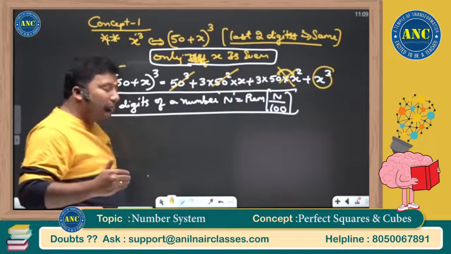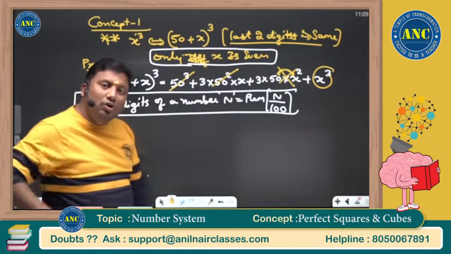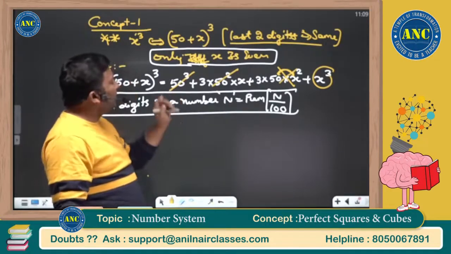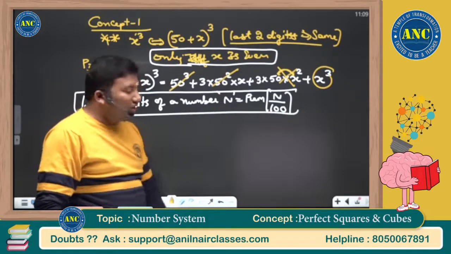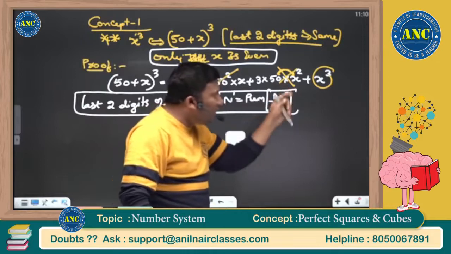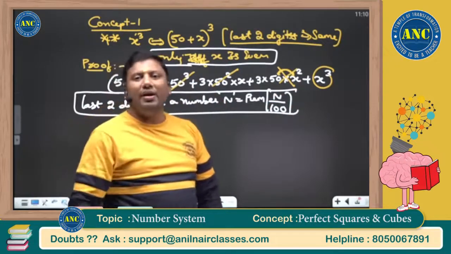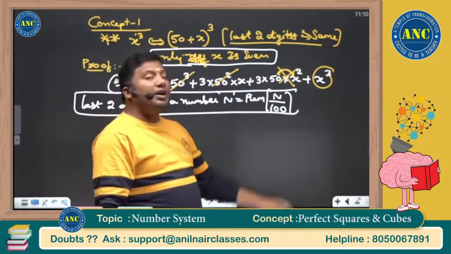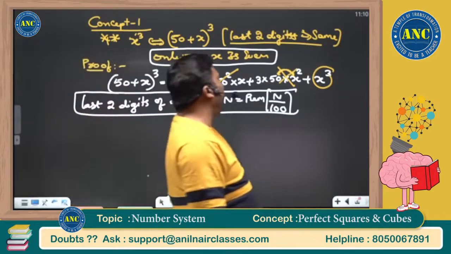Again, I am repeating the proof. 50 cube is 125 into 10 cube, and 10 cube is anyway divisible by 100. So the first term is divisible. 50 square is 25 into 10 square, which is divisible by 100. Because x is even, an even number squared gives a multiple of 4: an even number is of the form 2k, 2k whole square is 4k square, and 4 into 50 is divisible by 100. What is remaining? x cube.